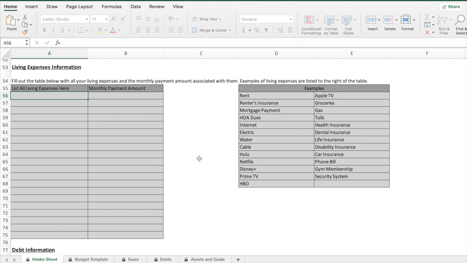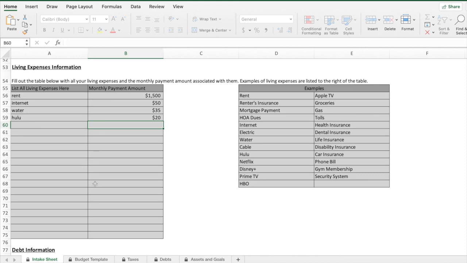As you can see, I have examples of what these include on the right-hand side, and you're just going to want to go ahead and put that information here. So I'm going to put in some rent, my internet, water, and let's just pick one more for this example, Hulu. Okay. And I'm going to put the monthly payment amount on the right-hand side.